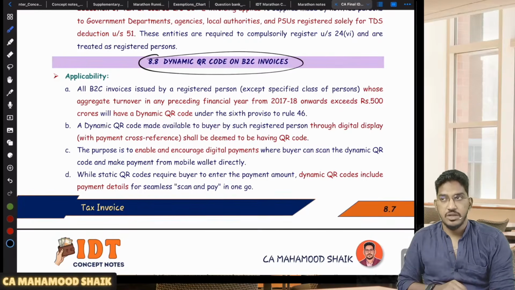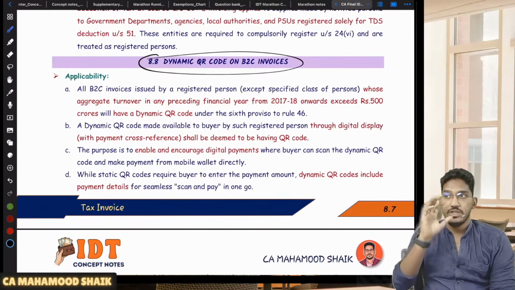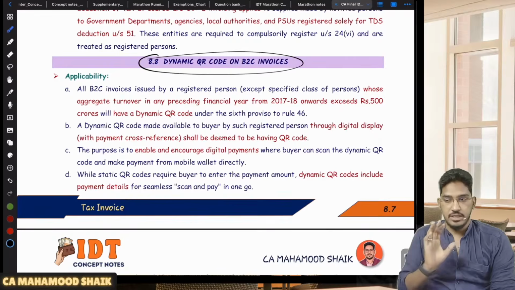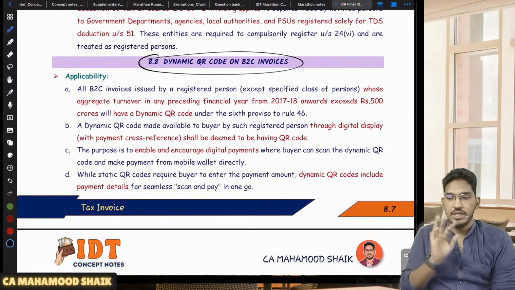Sir, what is dynamic QR code? Sometimes you go to stores and scan the QR code for making payment. Once you scan the QR code, payment also automatically comes. They will have some electronic device on which they will show you a QR code. If you scan the QR code, you need not even enter the amount.